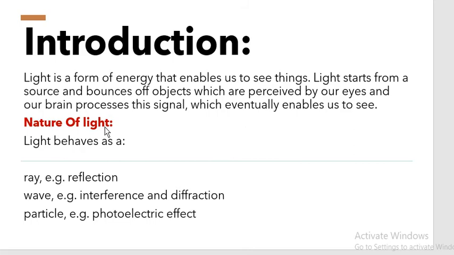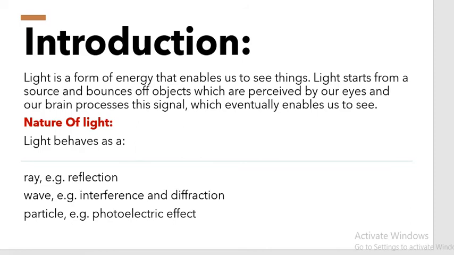So what is the nature of light? Light behaves as a ray, example reflection. When the light gets incident, it gets reflected and then we see the image. Example interference and diffraction, particle. Example photoelectric effect. The details of these things we will be studying in our next class, that is in 11th class, next year. So in this chapter we will be studying in detail how image formation takes place with the help of plane mirror, convex mirror, concave mirror, and the lenses.